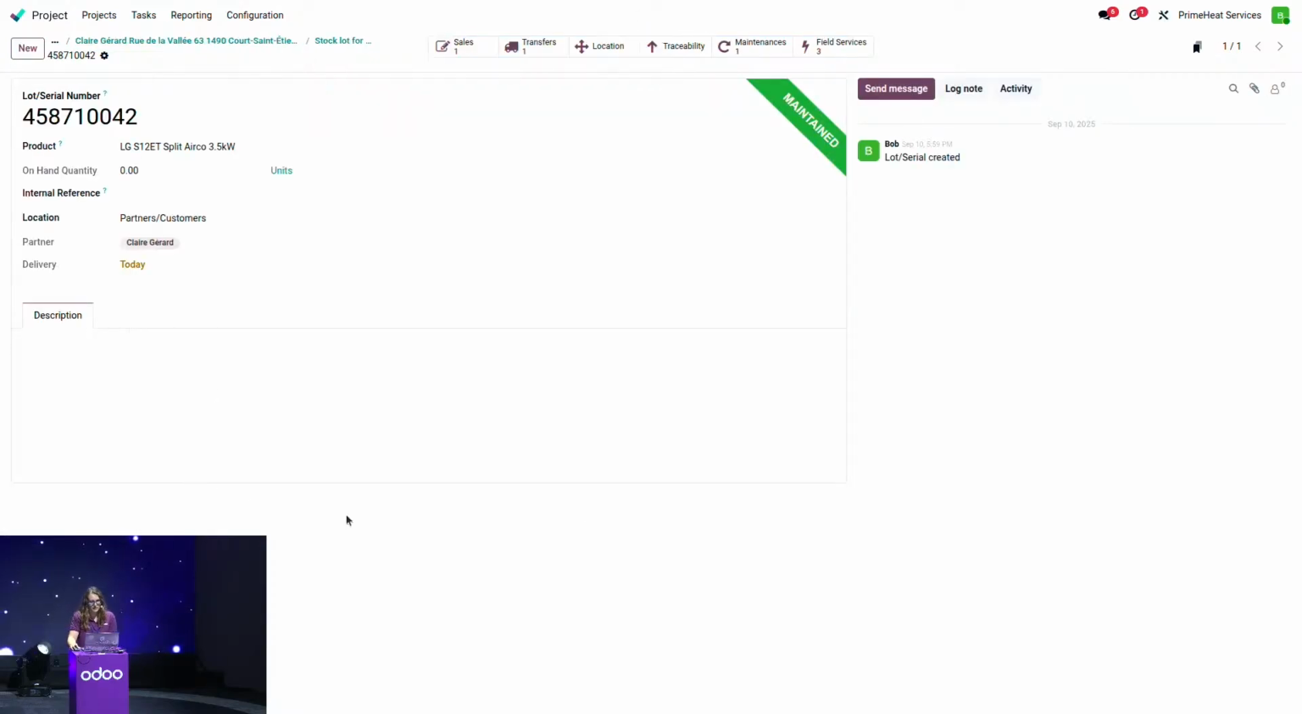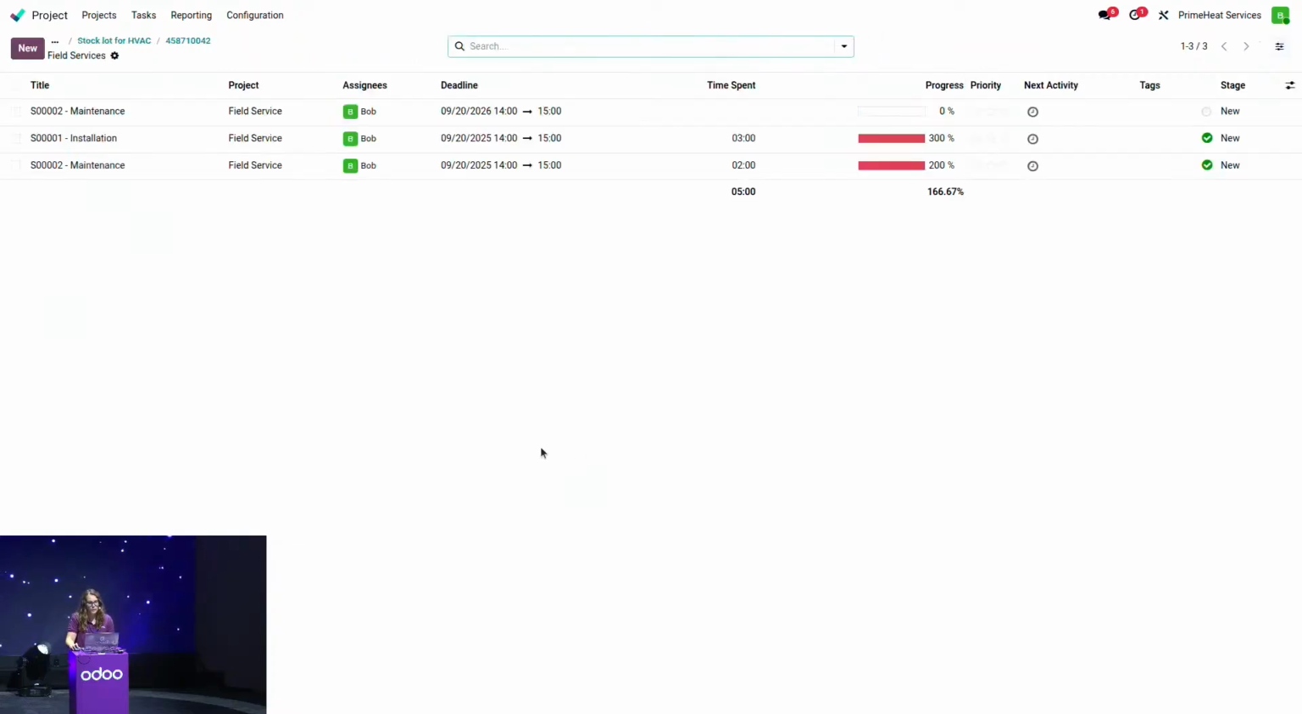If we go on this tab, there is also a new smart button that was added here that is called Field Service. This will give you access to all of the different tasks related to that lot and serial number. So I can see when the installation took place, when was the last maintenance, and when will the maintenance take place. So very useful to have access to the full history of that device.